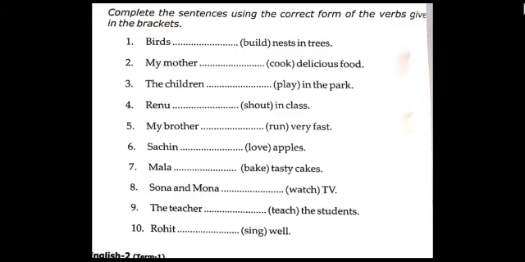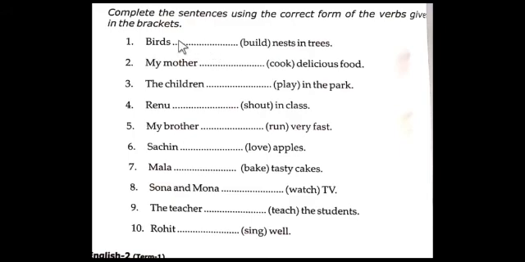Okay. So first one, birds dash nests in trees. Okay, students, here the verb is build. So is build correct or is builds correct?